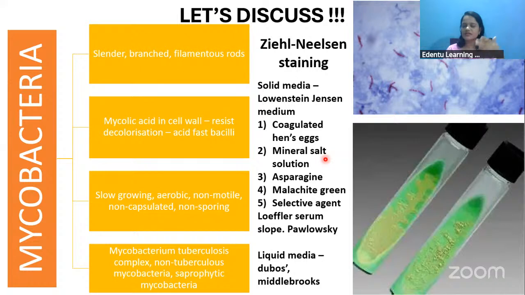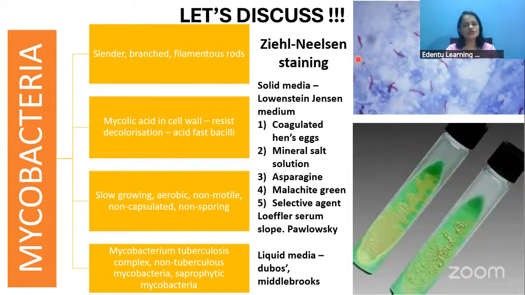There are various groups under Mycobacteria. One is the tuberculosis complex, which is responsible for causing tuberculosis infection. Another is the non-tuberculous mycobacteria. And the last one is the saprophytic mycobacteria. So these are the three groups of mycobacteria that are usually seen.